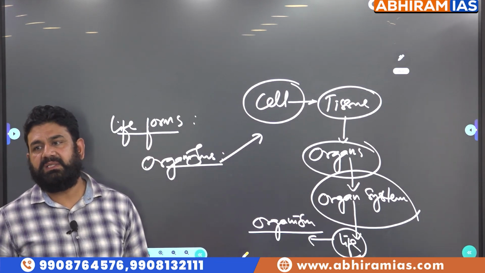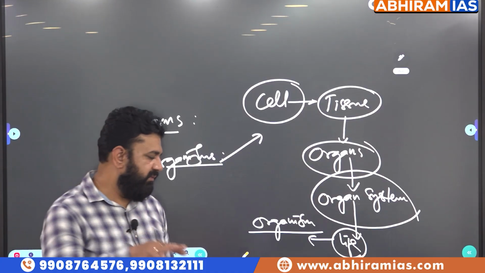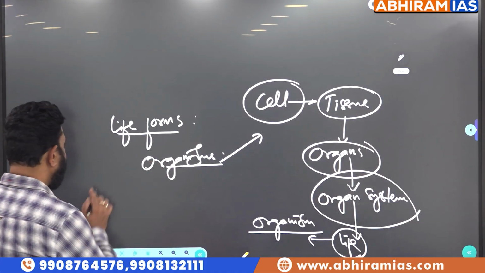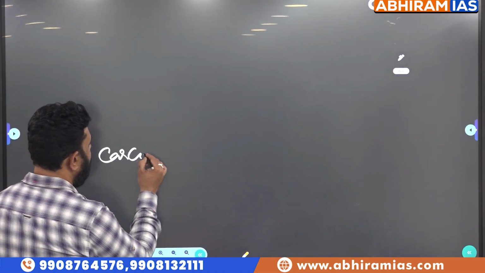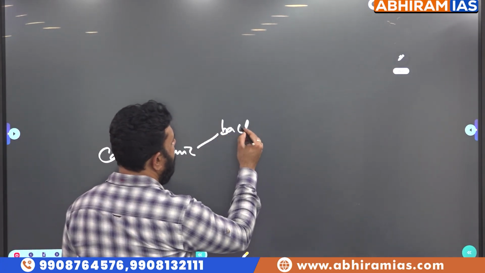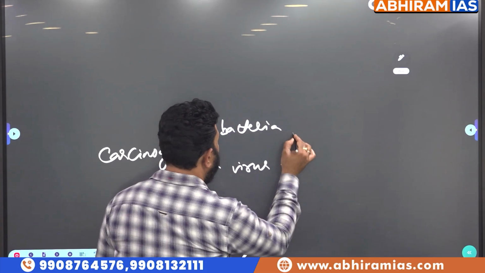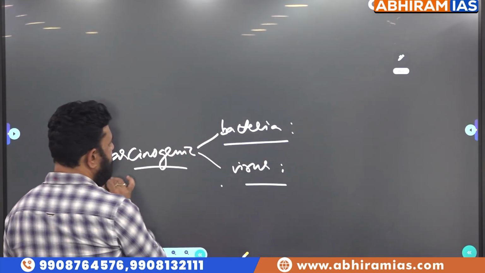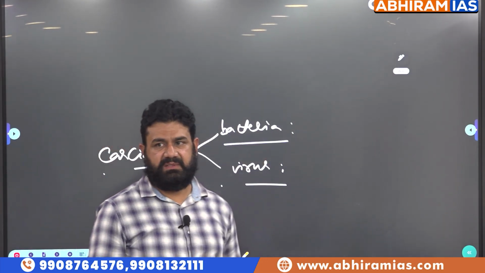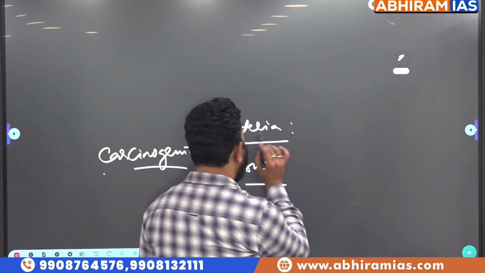Cancer is not caused by any microorganism particularly, though we have exceptions. For example, carcinogenic bacteria and carcinogenic viruses. Some bacteria cause cancers, certain viruses also cause cancers, but they are rare. What are the bacteria which cause cancer?